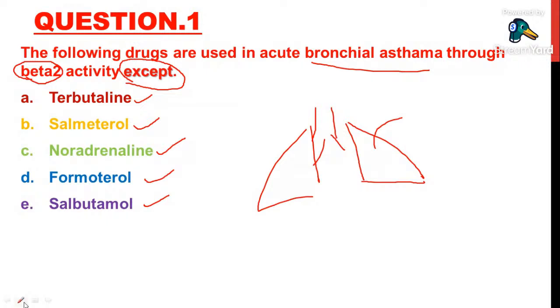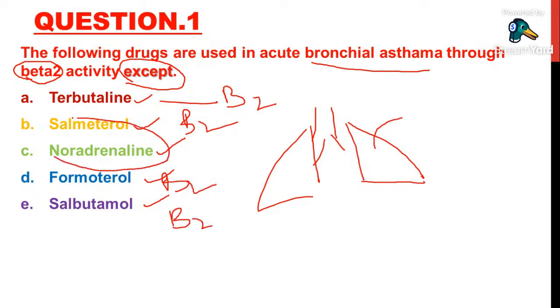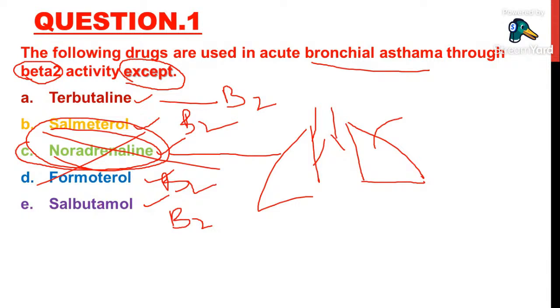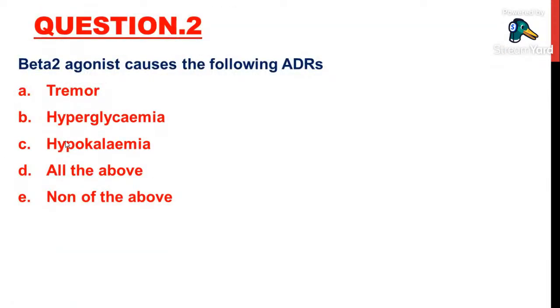So in the first question, what he is asking is, which one of the following drugs is used in bronchial asthma through beta 2 activity except? See, terbutaline is a beta 2 agonist, salmeterol is a beta 2 agonist, formoterol is a beta 2 agonist, and salbutamol is also a beta 2 agonist. But here noradrenaline is not a beta 2 agonist. So except noradrenaline, all other drugs are used in bronchial asthma. So the correct option in question 1 is C. Clear? Now we'll go to the second question.